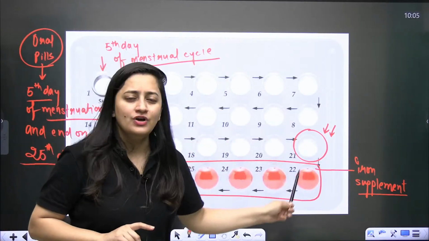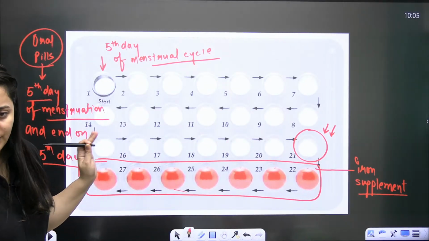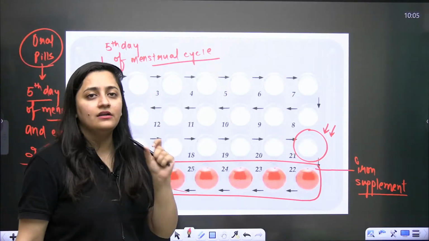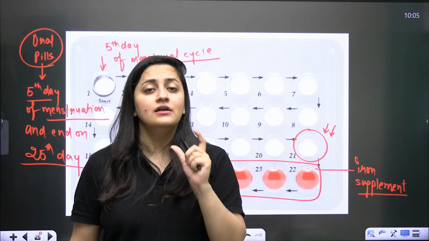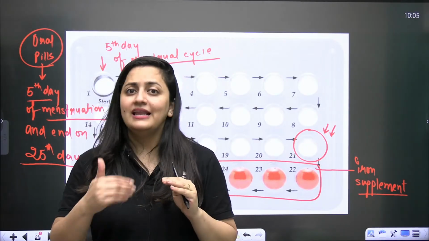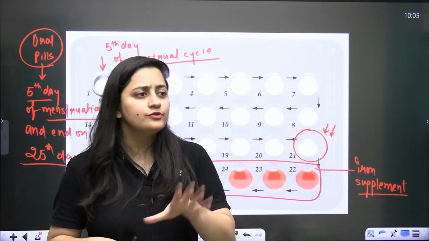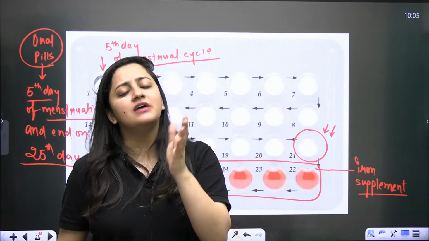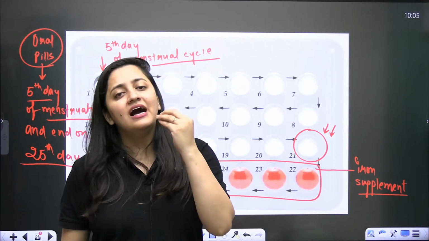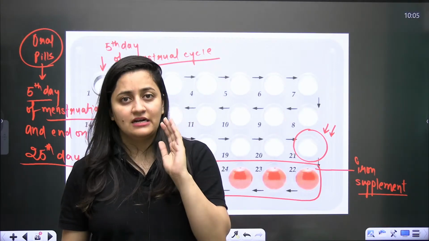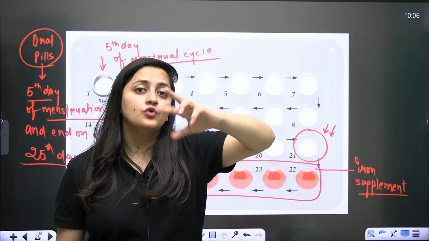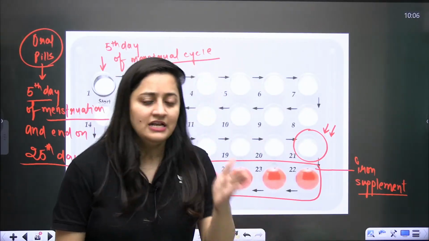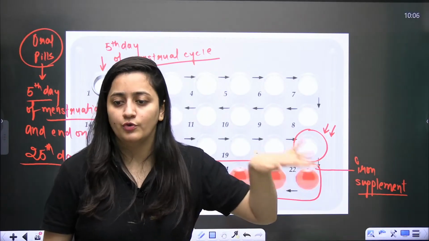So the female needs to take this. Clear? This is how it works. And yes, the female should take it daily and at the same time. Let's say if one day she forgot, next day she can take 2 tablets because they are hormonal tablets. If again she forgot, again she can take the tablets and start the cycle. But if for 2 to 3 days she forgot to take the medicine, then she needs to visit the doctor, and the doctor is again going to start this hormonal cycle.